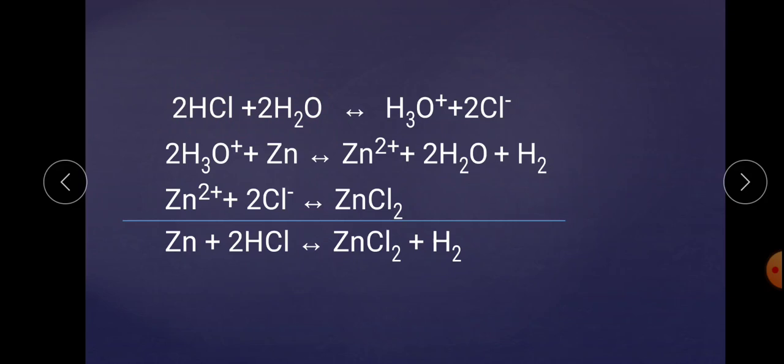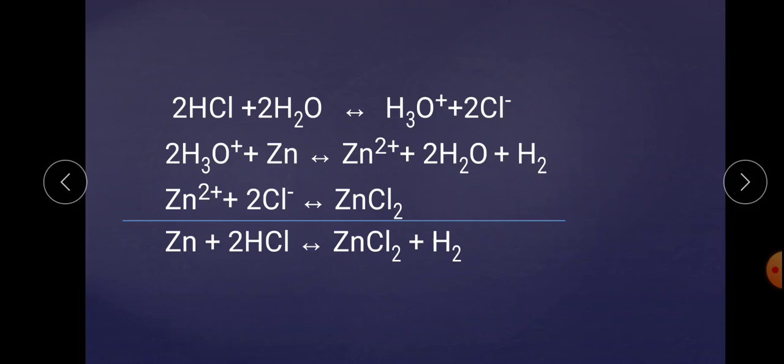If you take 2 molecules of H2O, they convert into hydronium ion and hydroxide ion, that is H3O+ and OH-. If any species generates H3O+ in the presence of H2O, then it acts as an acid, and if it generates OH-, then it acts as a base.